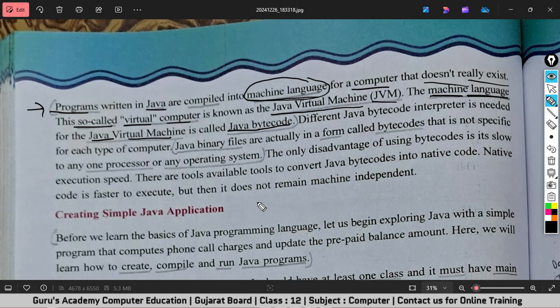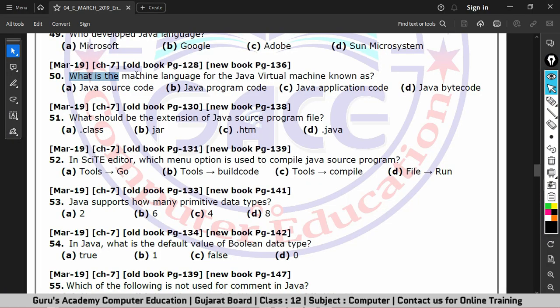Remember, after successful compilation, we were getting a .class file. So this .class file is known as Java bytecode. And then we were calling Java interpreter to read this Java bytecode. Alright. So the question is, what is the machine language for the Java virtual machine known as? And the answer is option D, Java bytecode.